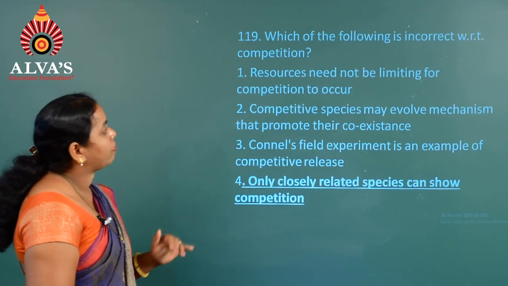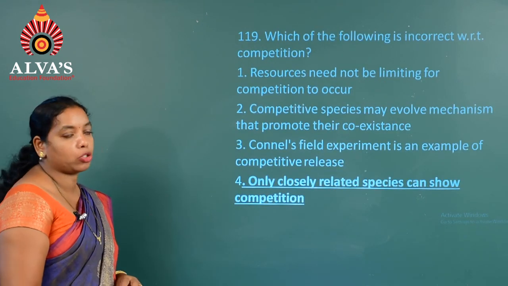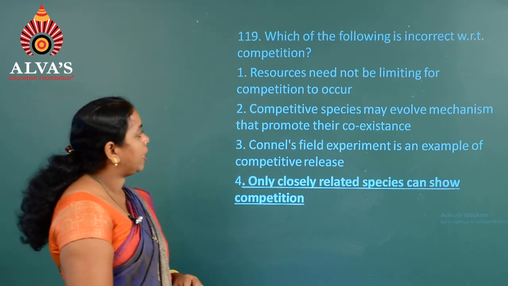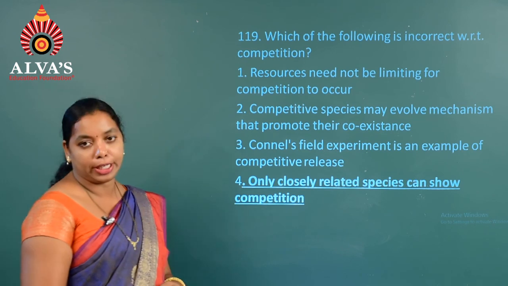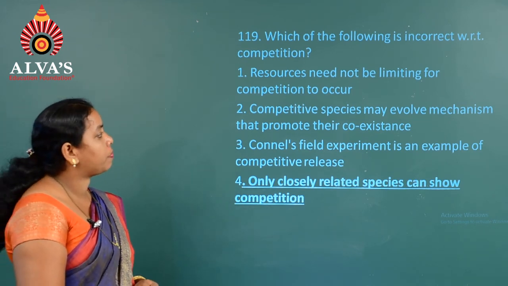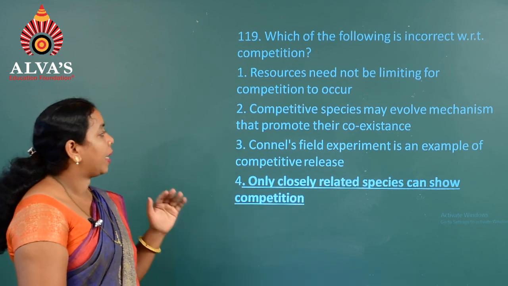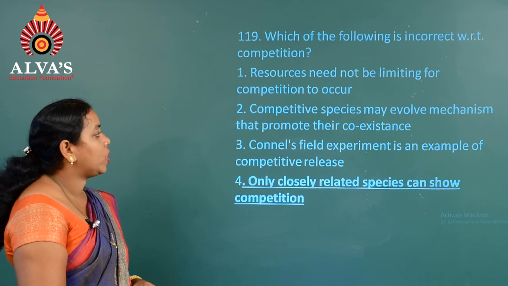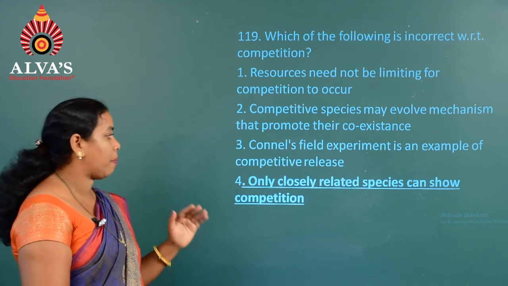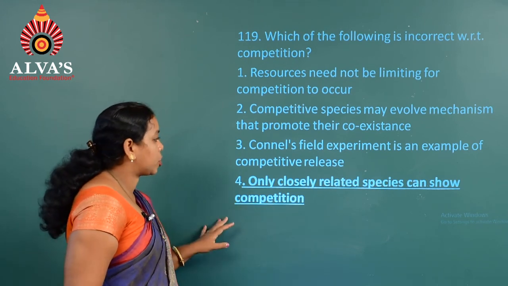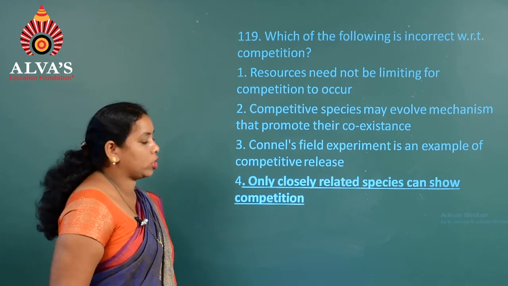119. Which of the following is incorrect with respect to competition? First one, resources need not be a limiting factor for competition to occur. Second, competitive species may evolve mechanisms that promote their coexistence. Third, Connell's field experiment is an example of competitive relation. Yes. Fourth one, only closely related species can show competition.